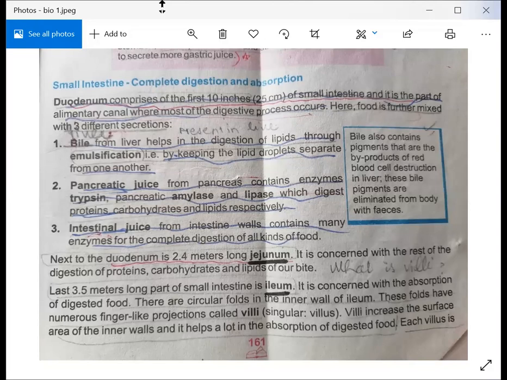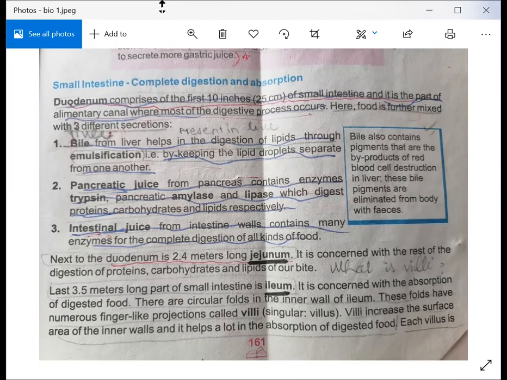How does digestion happen in the small intestine? The small intestine is divided into three parts. The first part is called the duodenum, the second part is called the jejunum, and the last part is called the ileum. First I will tell you what the duodenum is. The duodenum comprises the first 10 inches, meaning 25 centimeters, of the small intestine. It is the early part of the small intestine.